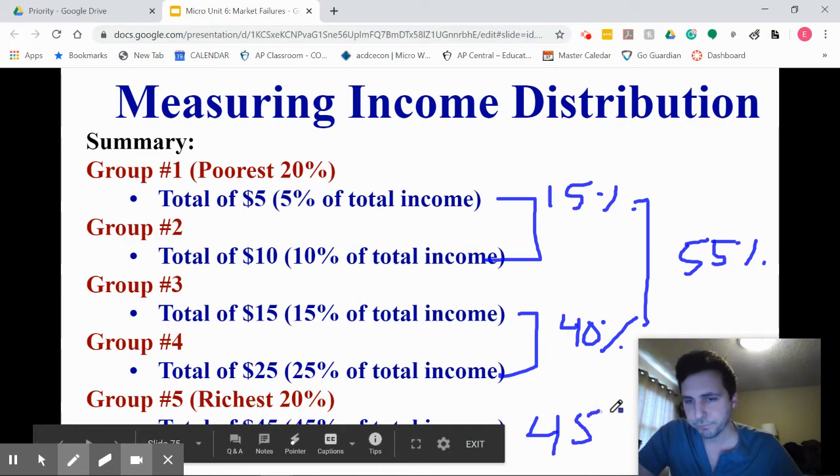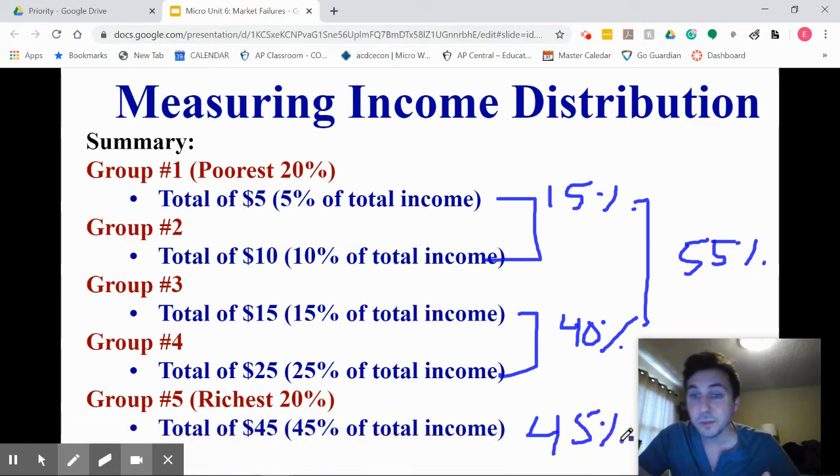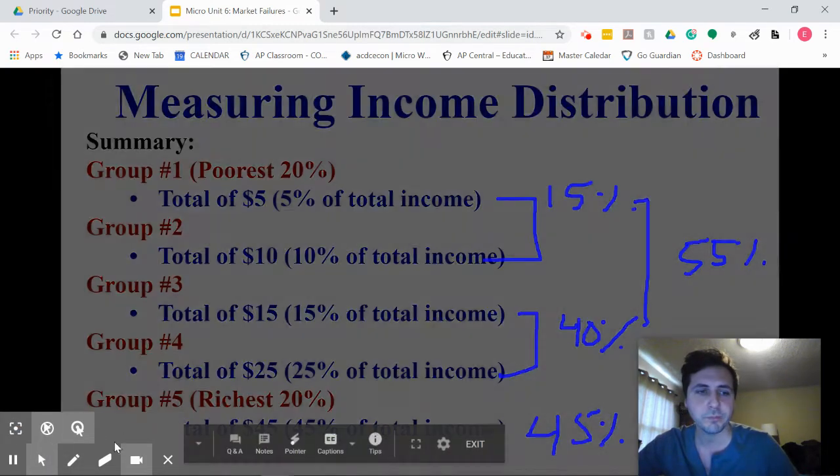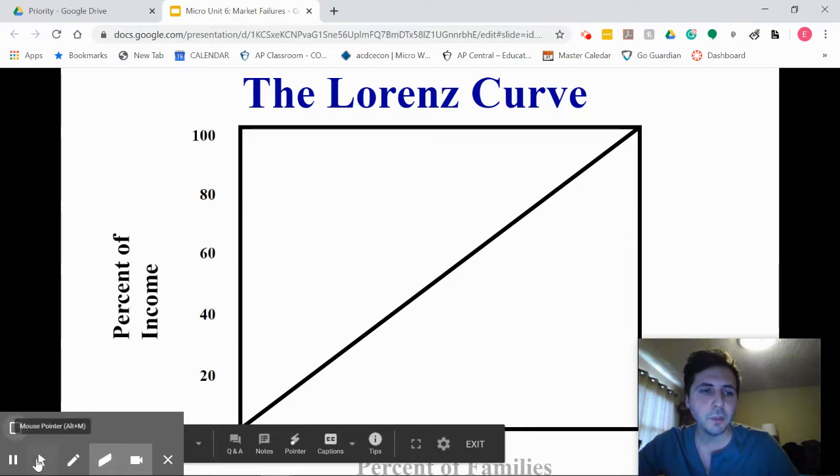There you go. Now, actually, in the United States, it's a little worse than this, and we'll talk about that in a little bit. You can look at how the wealth is redistributed, especially when you get into your highest 1%. But within the quintiles, this is about what everything falls into. Okay, so how do we look at this on a graph?